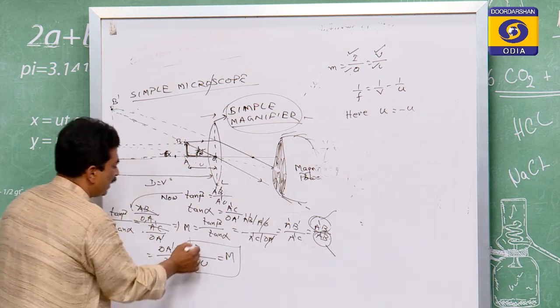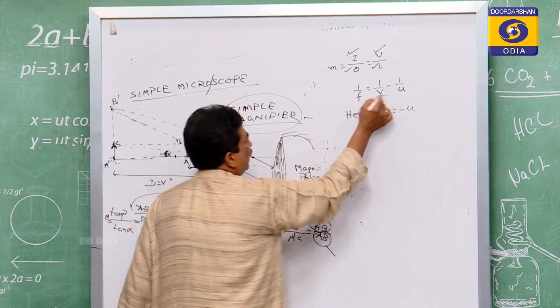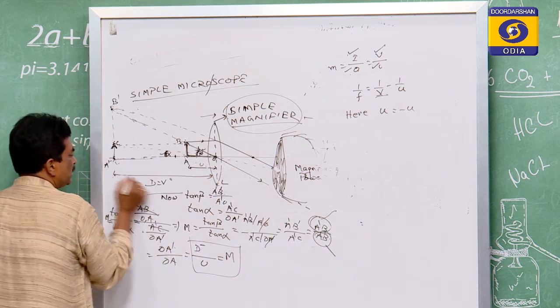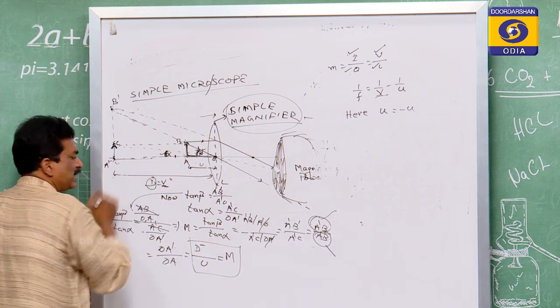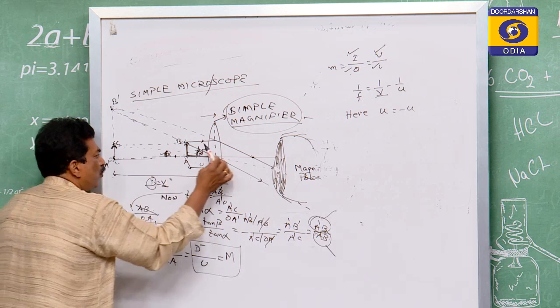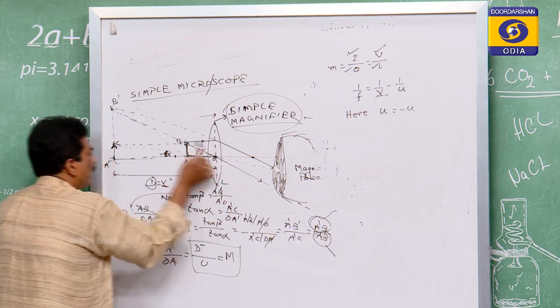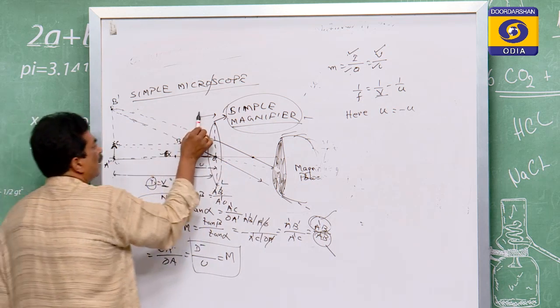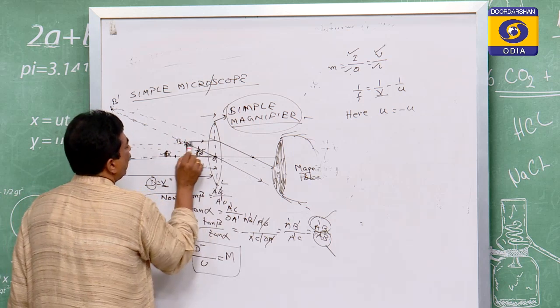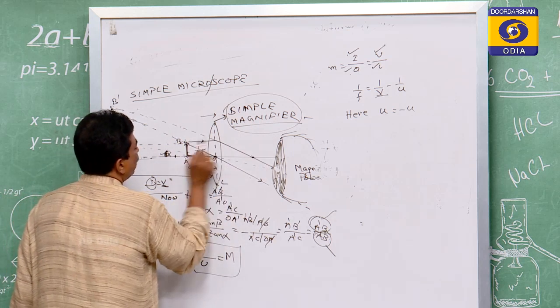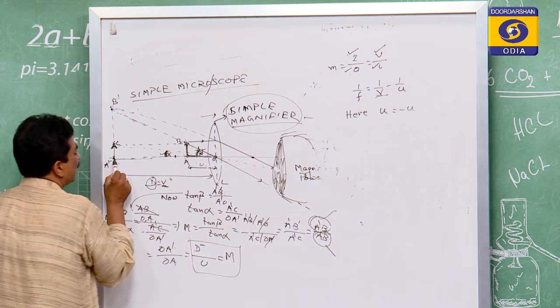Similarly, the other one is the image distance. You see the image distance is v, that is equal to D. The v is present from the optical center to the left, but the ray is going from the left to the right, while the distance is from the right to the left.